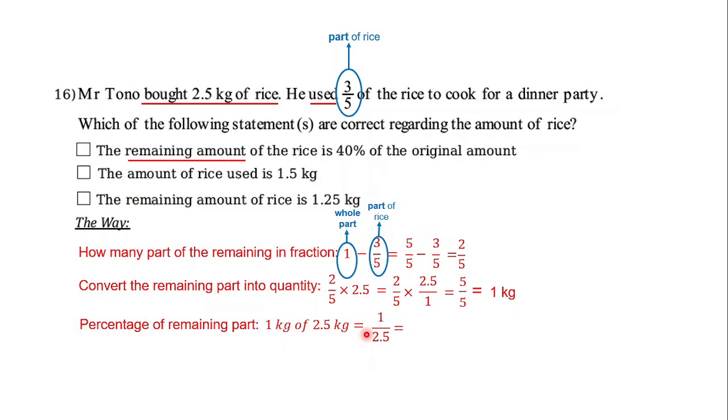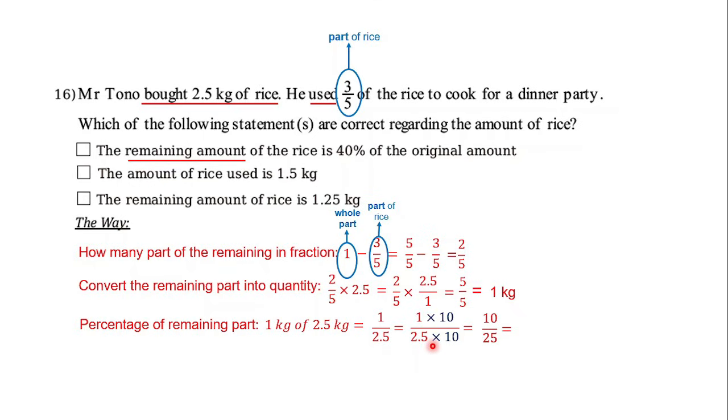Now, because we want to make it become a percentage, we have to set the denominator to 100. But how? To make it clear, first of all, we can multiply it by 10, right? Because 1 times 10 becomes 10 and 2.5 times 10 becomes a whole number, which is 25.